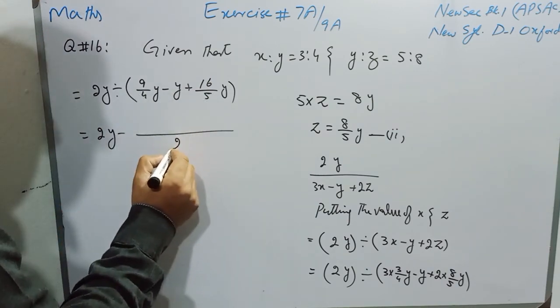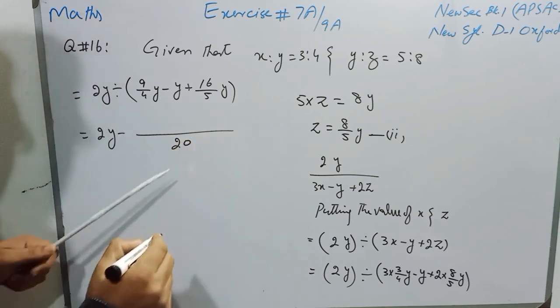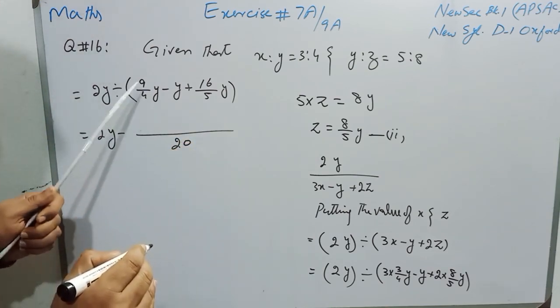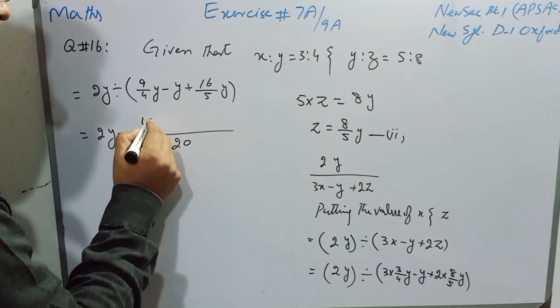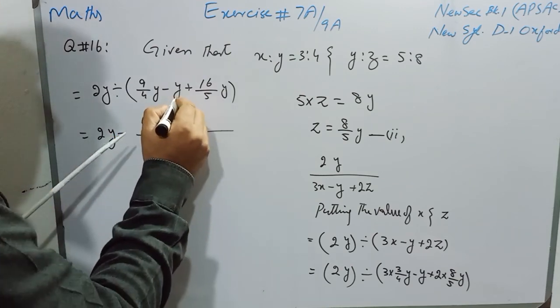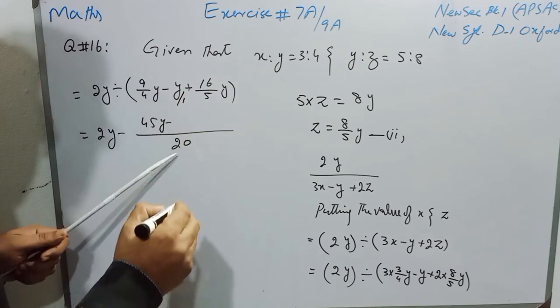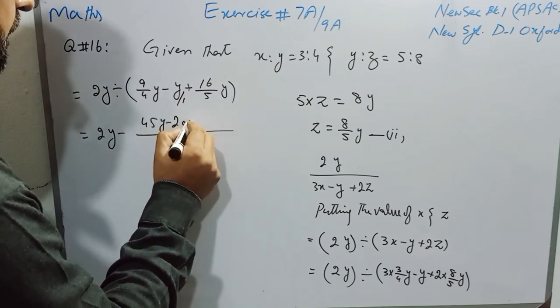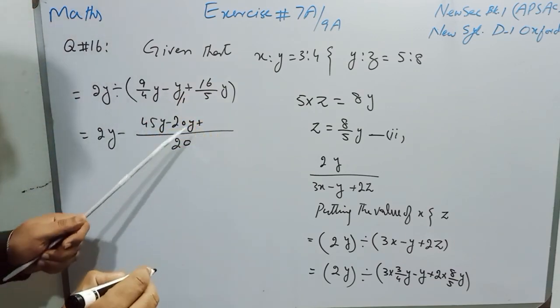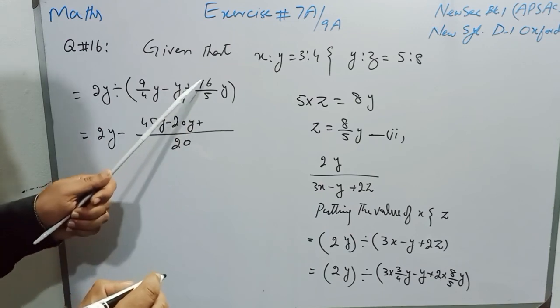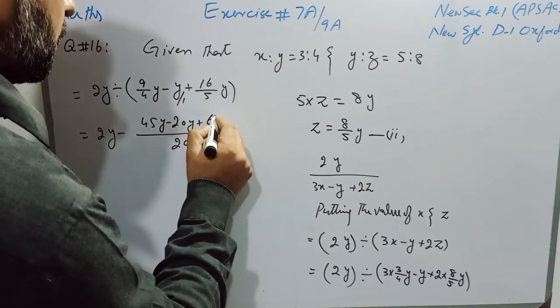So the LCM will be 20. 20 divided by 4 means 5, and 5 9s are 45y, minus the denominator of this y is only 1, so it will become 20y, plus 20 divided by 5 means 4, and 4 multiplied by 16 means 64y.